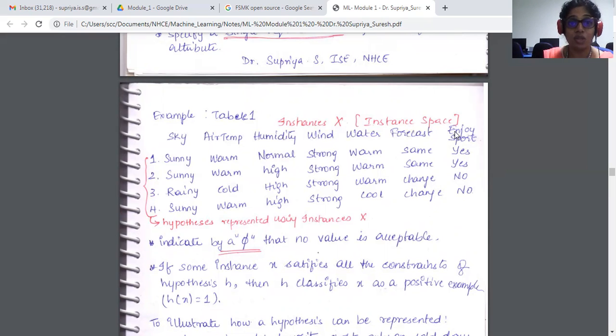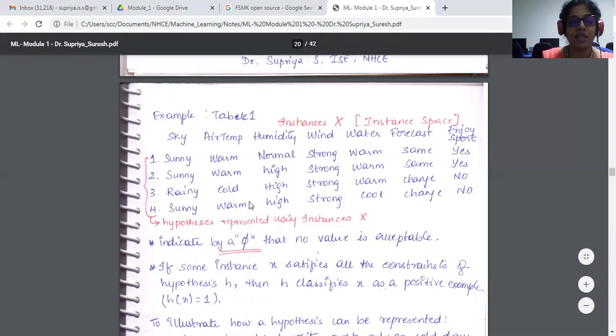Enjoy sport is the one that tells us whether he's going to play, yes or no. Each attribute has a value: it can take a specific value, a question mark, or a ϕ. A question mark indicates that he is very generic and can accept any possible value. A specific value is like sunny, warm, normal, strong. When it is a ϕ, he is no longer ready to accept anything. These are the conjunction values that we are representing.